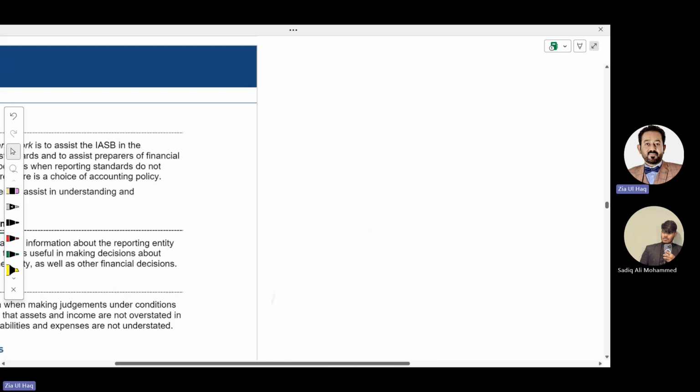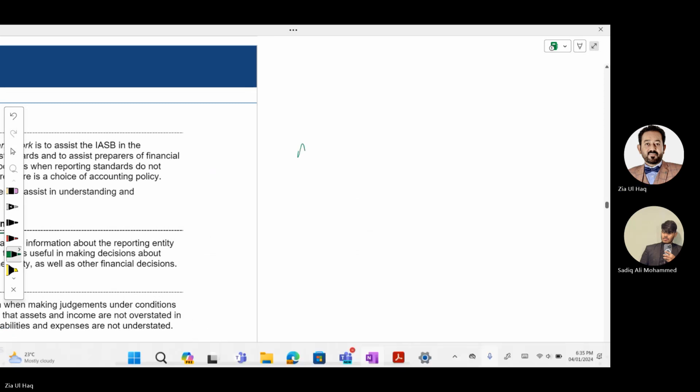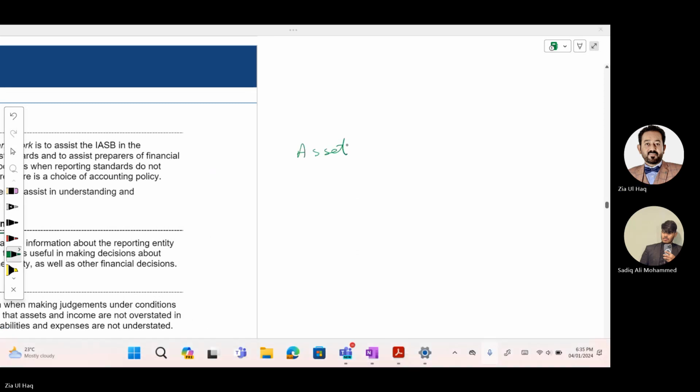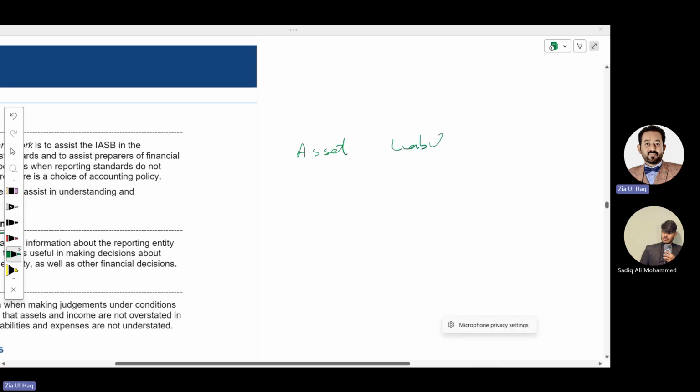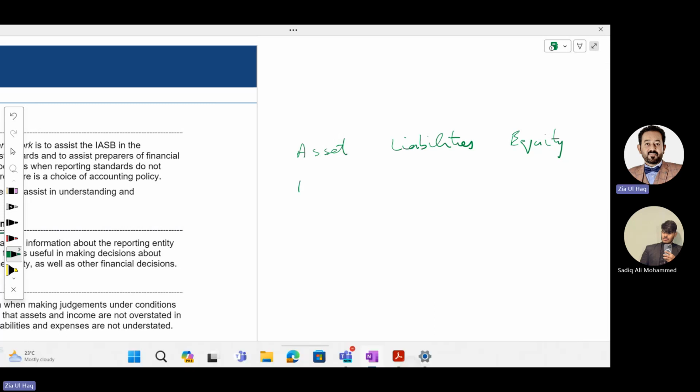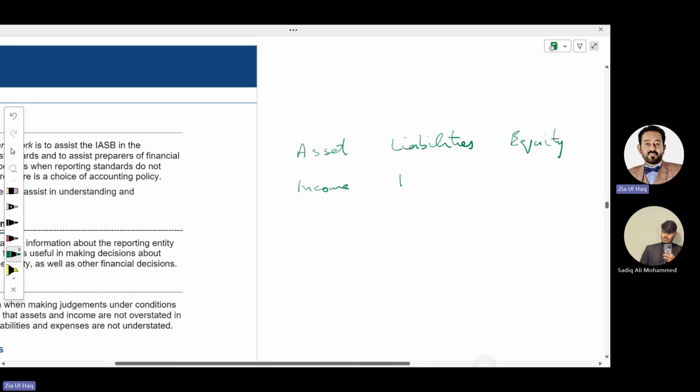There are 5 account heads: assets, liabilities, equity, income, expenses. Assets mean building, machinery, furniture, motor vehicles, land.